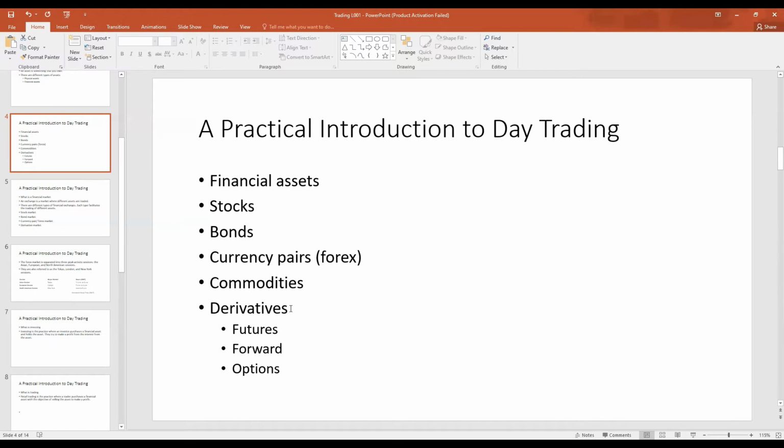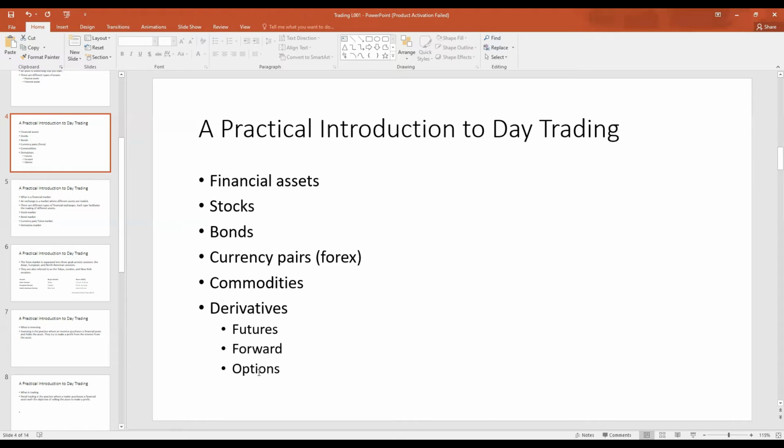Another category of financial asset is derivatives. There are multiple derivatives. There are futures, there are forwards, and there are options. A derivative is an asset that gets its value from another asset. In other words, there is a base asset called an underlying, and it is used as a reference point to compute the value of another asset.